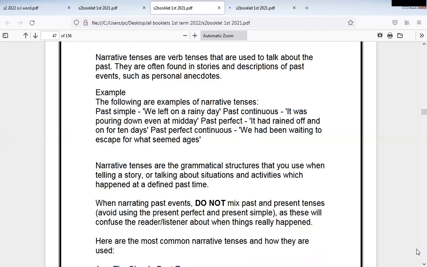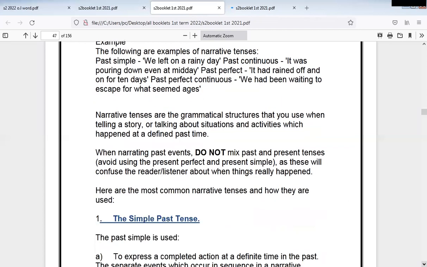Narrative tenses are the grammatical structures that we use when telling a story or talking about situations and activities which happened at a defined past time. Please be aware of the word defined, defined past time. For this reason, we don't use present perfect to express a narration. Why? Because present perfect doesn't care so much about time.